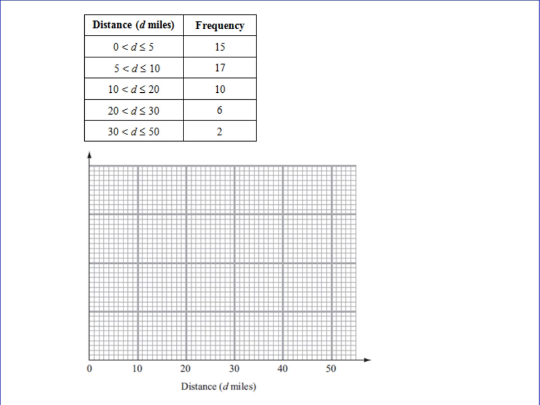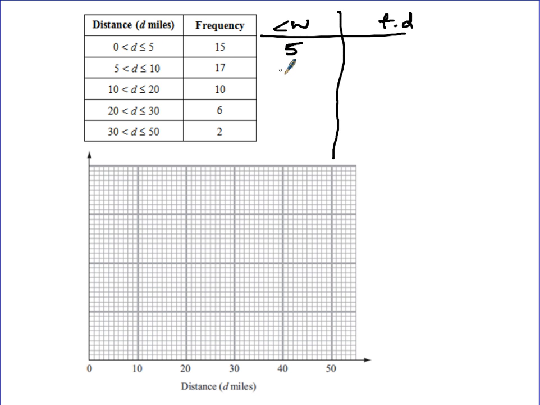Question 12. The table gives information about the distance in miles travelled to work. Draw a histogram. Right, so histogram. You've got your class widths to create, and then you've got your frequency densities to do. So what are class widths? Well, the way to remember a histogram is it's the gaps, the importance, the areas of these values in themselves. So it's the gap here. Between here and here is 5.